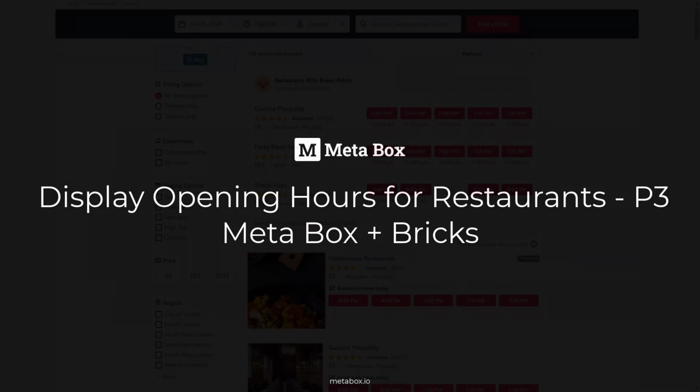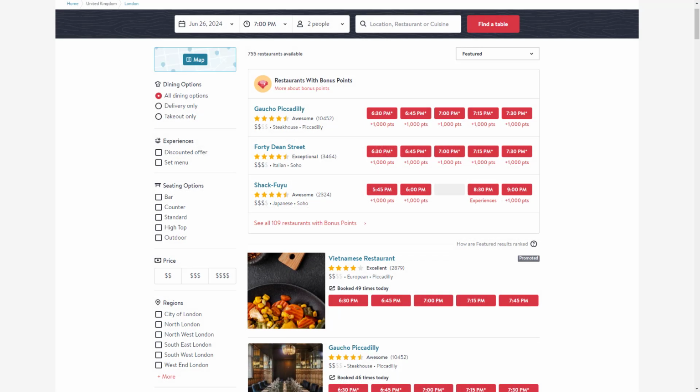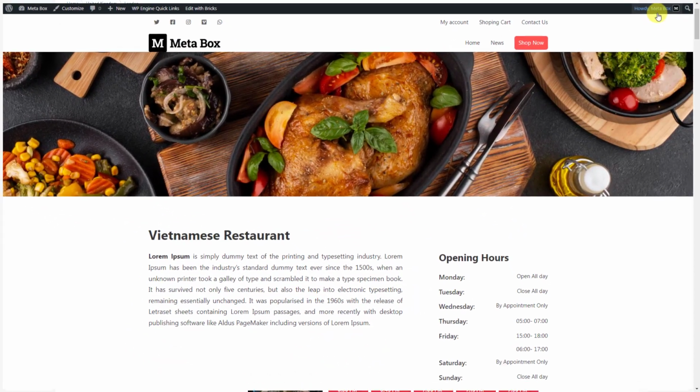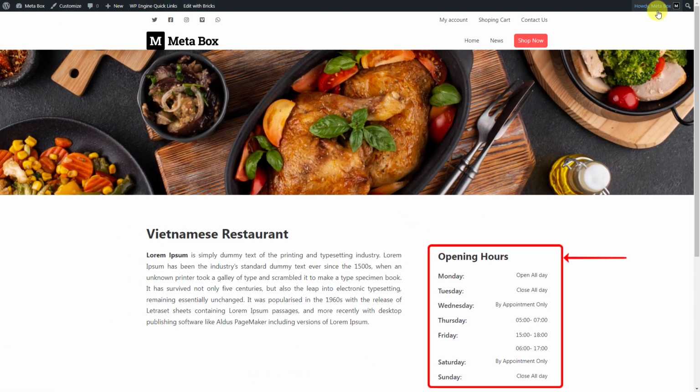Today, let's display opening hours for restaurants using MetaBox and Bricks. I have a website for booking tables from several restaurants. On the single page of a restaurant, we can add a section that displays the daily opening time of them. This information can help your customers be more proactive in managing schedules and bookings.